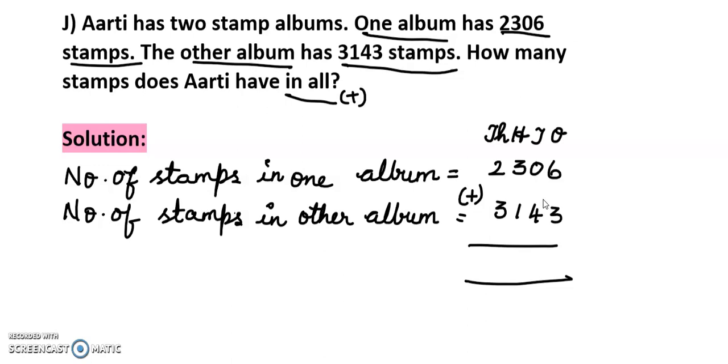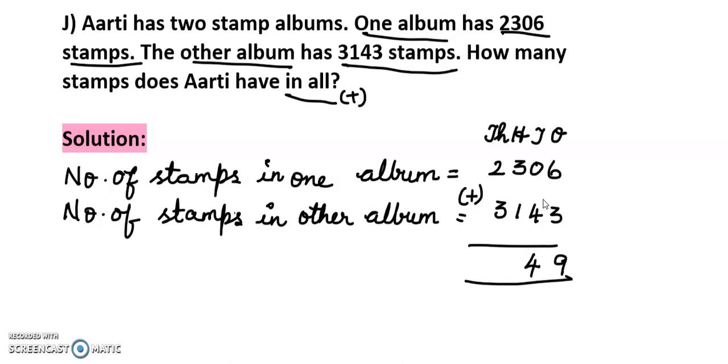So 6 plus 3 we are going to add. So 6 in the mind, 3 in the fingers. 6, then 7, 8, 9. Next 0 plus 4. If you add any number with 0, you will get the same number. So 0 plus 4 equals 4. Next hundreds place. 3 and 1 you are going to add.